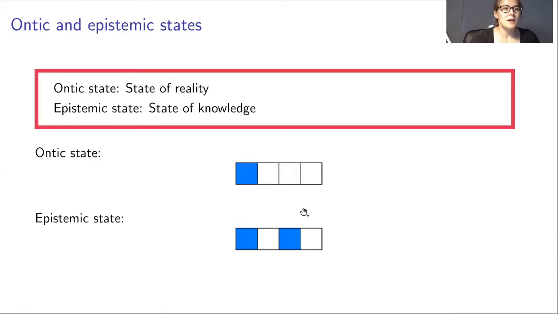So let's start with Spekkens toy theory, which distinguishes between two kinds of states, ontic and epistemic states. The ontic state is the state of reality. So here the system would be in state 1, if there are 4 states, 1, 2, 3, and 4. And the epistemic state is then the state of knowledge, which is what we know about where the state is. And here one could know that the state is in 1 or 2.